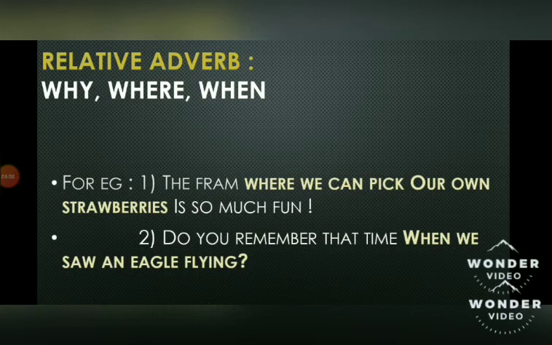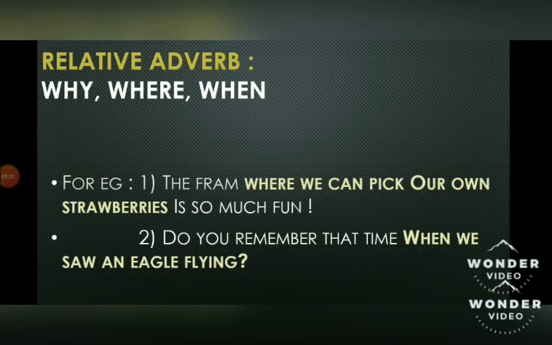The farm where we can pick our own strawberries is so much fun. Here also you will see the word farm is a noun, and after farm immediately where has come. Where is a relative adverb. So this clause is an adjective clause. Where we can pick our own strawberries is an adjective clause.